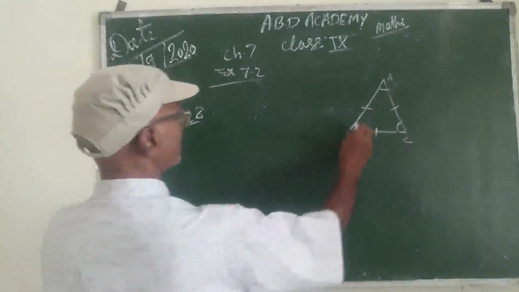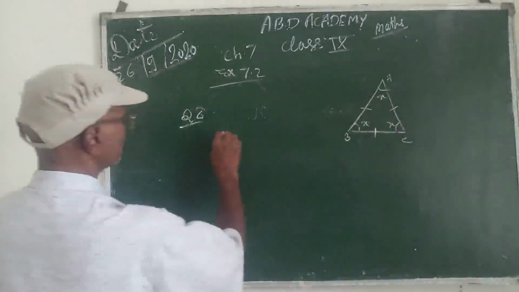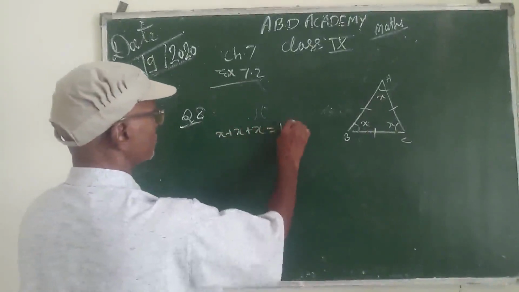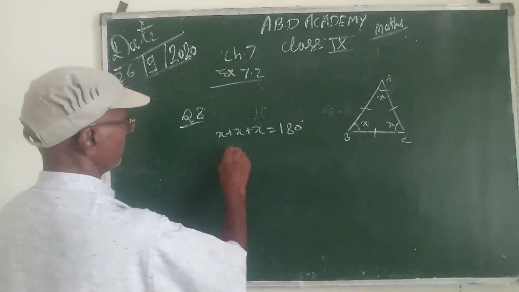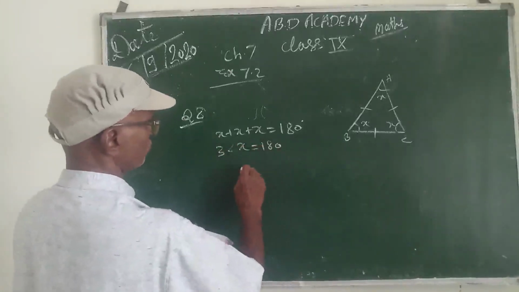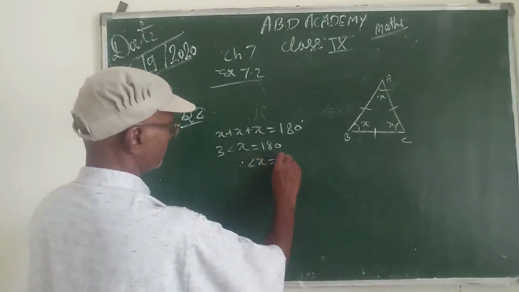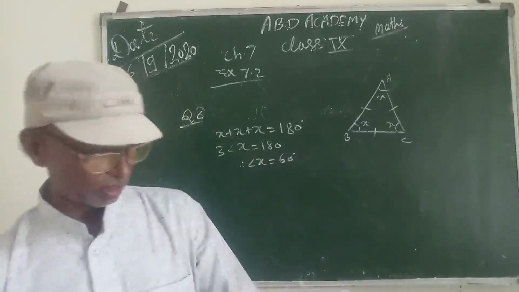So let each angle be x. So we can say that x plus x plus x, their sum will be 180 degrees by the angle sum property of a triangle. Means thrice x is equal to 180 degrees. Therefore angle x is equal to 180 by 3, that is 60 degrees. This is question number 8.